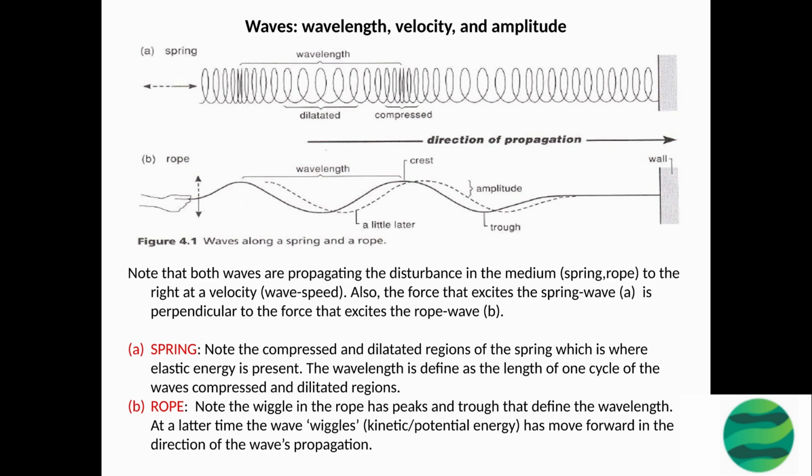It's worth noting that the transverse wave in the rope is different from the longitudinal wave in the spring, as the disturbance in the rope is perpendicular to the direction of propagation, while in the spring it is parallel.